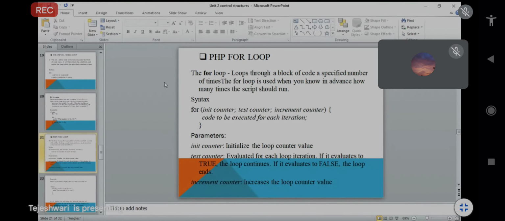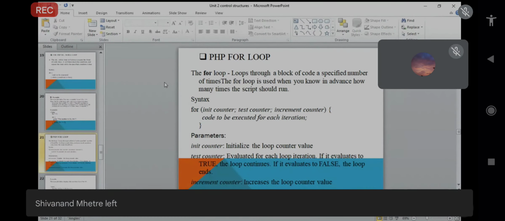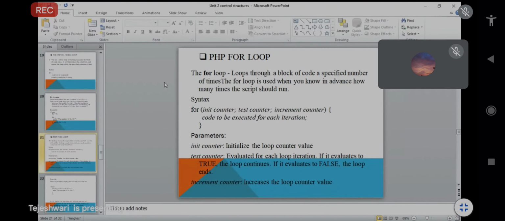So the next one is the for loop. Basically we know from the basic C language that we use the for loop to specify that a block of code will be executed as per the condition given. In PHP, the for loop specifies the number of times that a block of code will be executed.